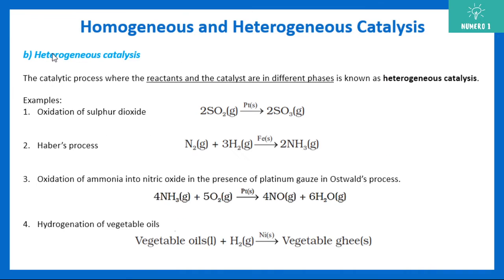Similarly, we have heterogeneous catalysis. This is when the reactants and catalyst are in different phases. Like here you can see oxidation of sulfur dioxide: my reactants are in gaseous phase, whereas my catalyst is in solid phase. In Haber's process, reactants are gaseous and my catalyst is in solid phase. Same here, gaseous, platinum. Vegetable oil plus hydrogen, that is hydrogenation of vegetable oil: this is liquid phase, this is gaseous phase, and this is solid phase. So this is heterogeneous catalysis, when the reactants and catalysts are in different phases.